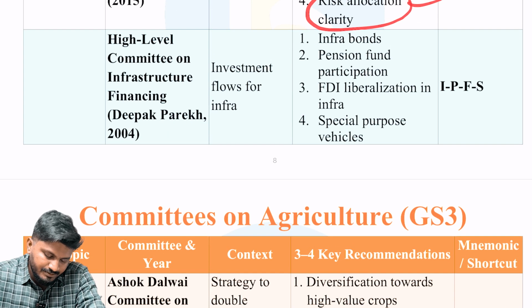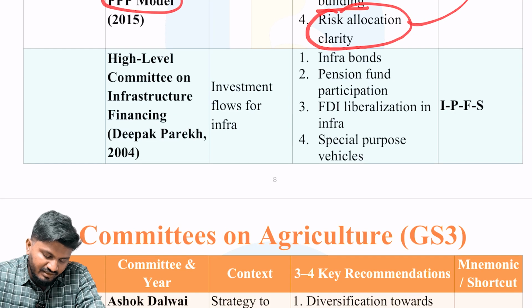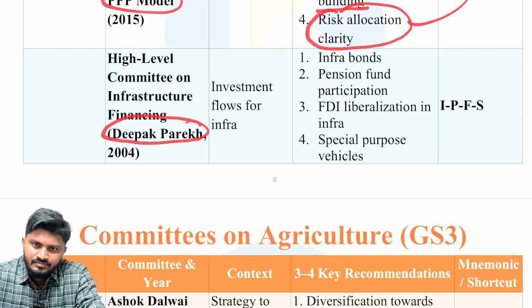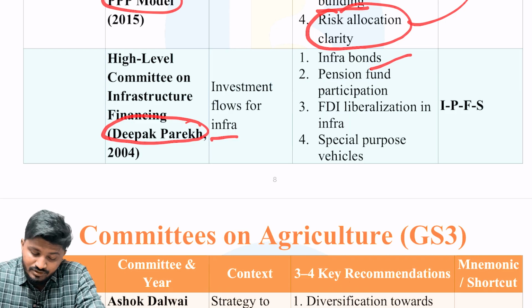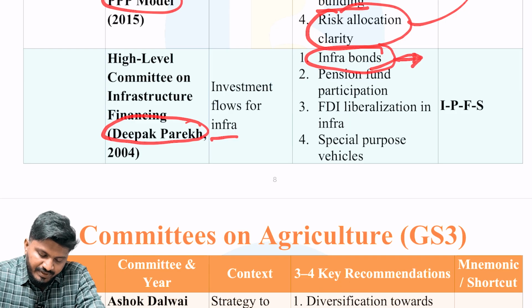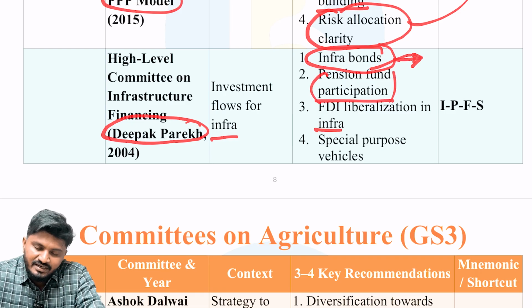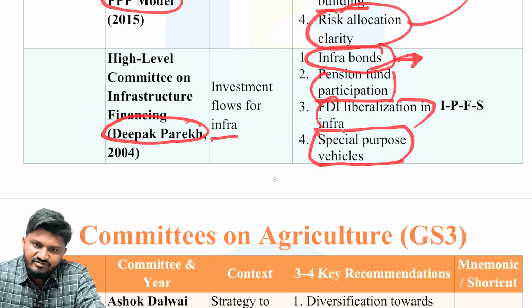Next is the high level committee on infrastructure financing under the chairmanship of Deepak Parekh. We discussed it already, just have an idea again. Investment flows for infrastructure. It focused on infrastructure bonds, which are very important recommendations relevant to this day as well, and pension fund participation, FDI liberalization in infrastructure, and special purpose vehicles for construction or completion of infrastructure.